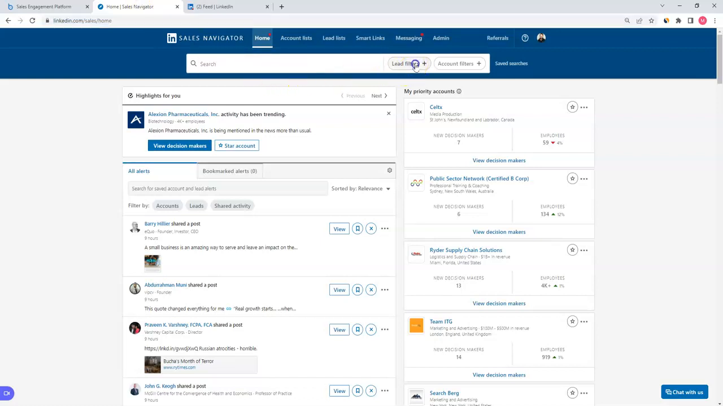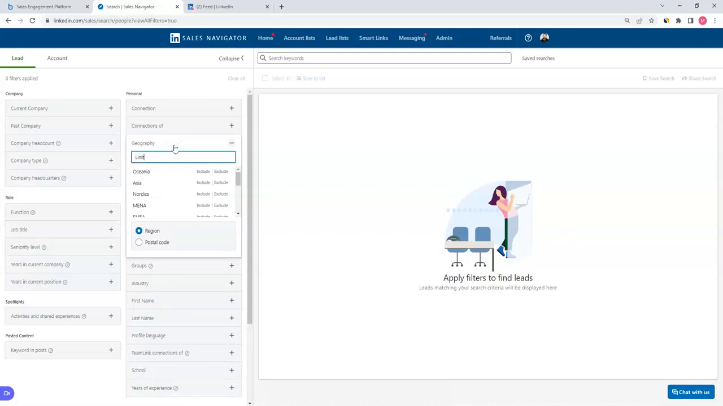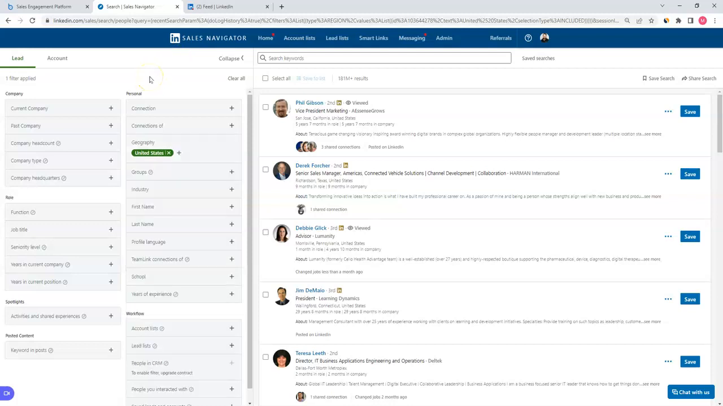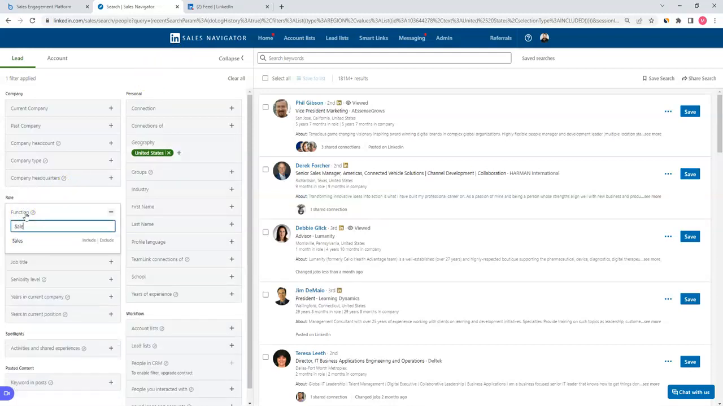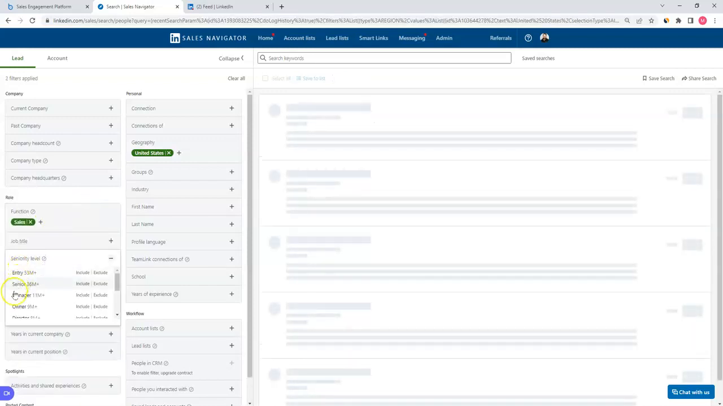You can see here, jump to the lead filters. We can start to decipher and articulate a list of people who we think would be most interested in our product, the people that we want to get in front of, and the people who we want to automate our outreach to. Let's start by targeting the United States in this example. Quickly jump in. In this case, we'll target sales professionals at the director level.